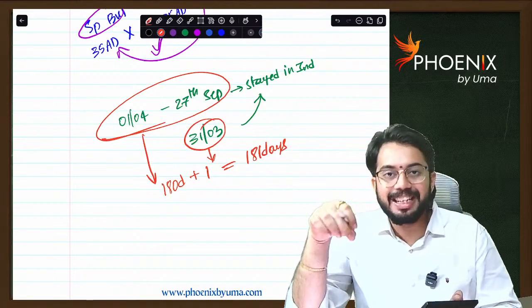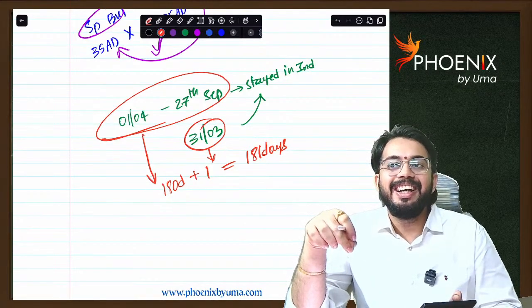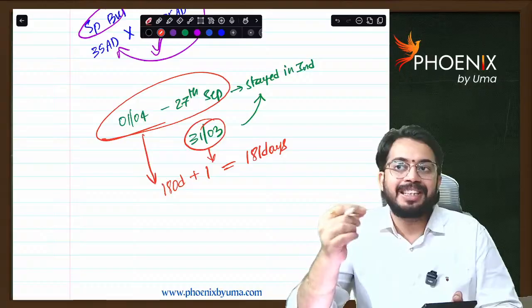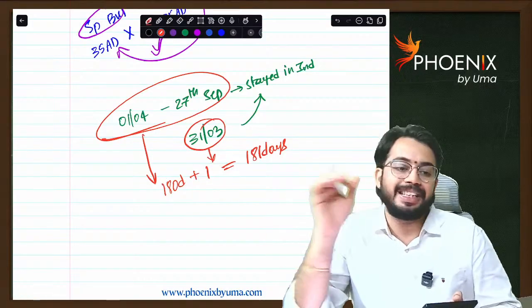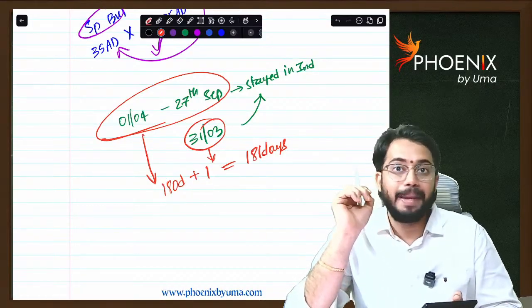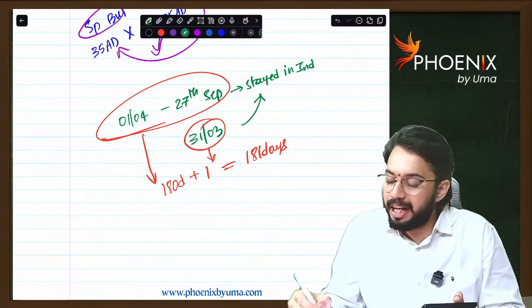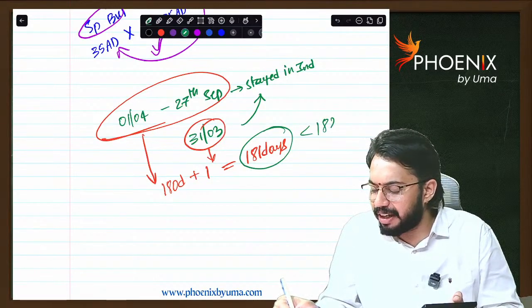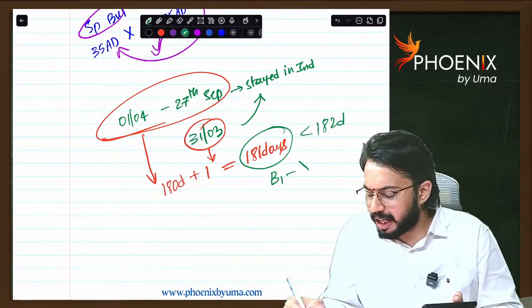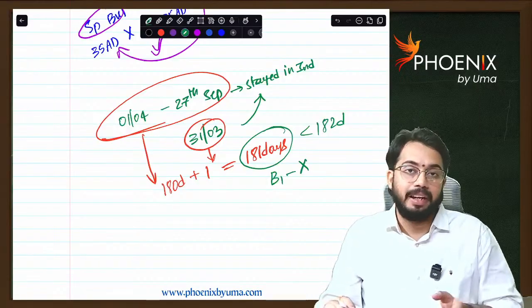See how ICA is asking. Exactly, if they stay for 182 days, they become resident in India. They will satisfy basic condition 1. But they stayed in India for 181 days, which is less than 182 days. So basic condition 1 is not satisfied. Okay.